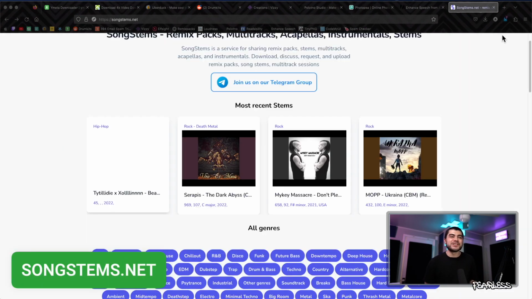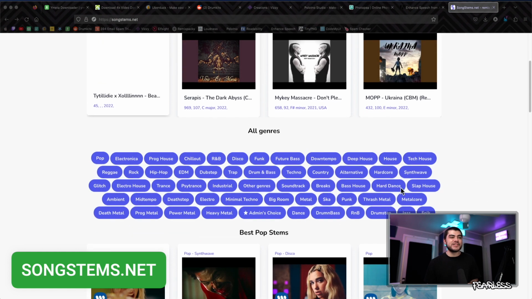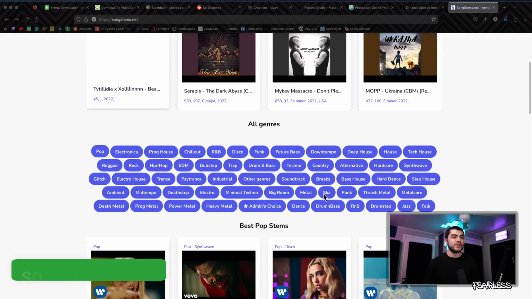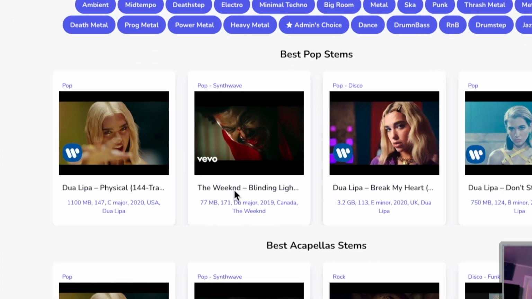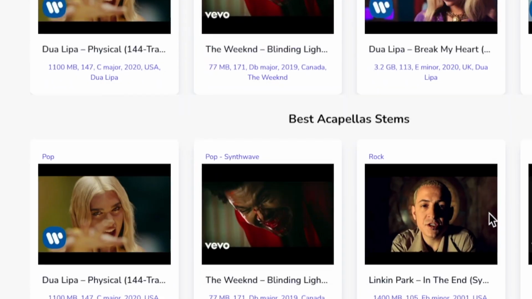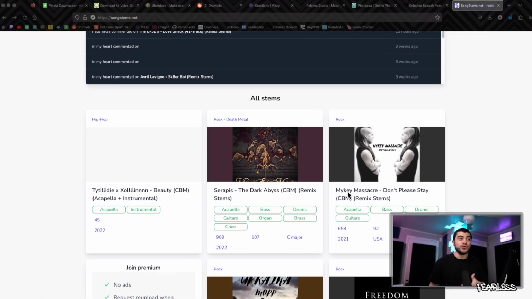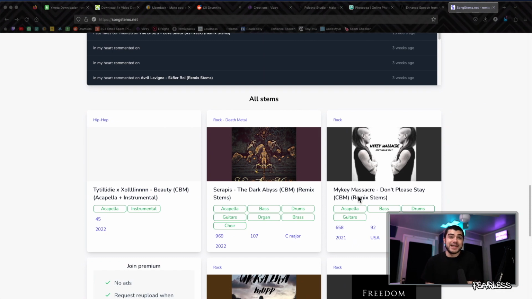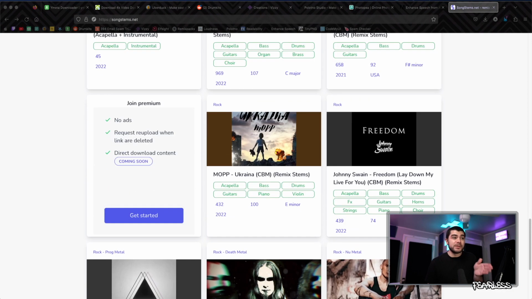Next, we have to talk about songstems.net. And this is where you can find the stems to all of your favorite songs. For instance, if we go under the best pop songs, we got The Weeknd, Dua Lipa, and so on and so forth. So if there's a song you want to remix or you want to use the stems for any reason, you can pretty much get it here.